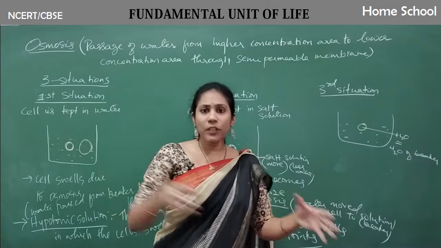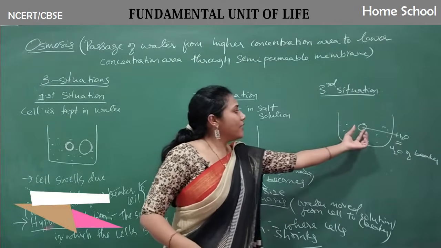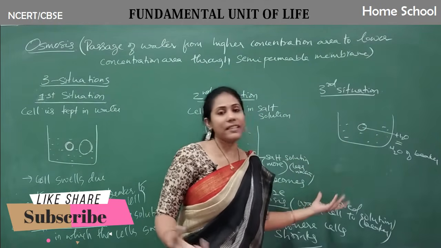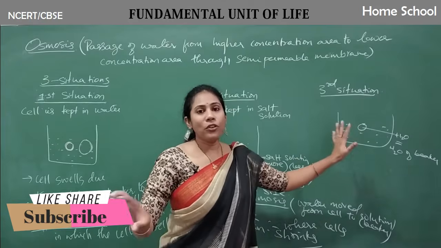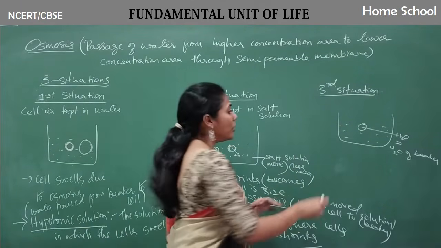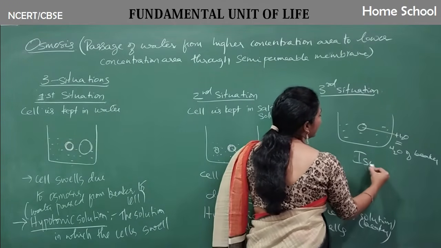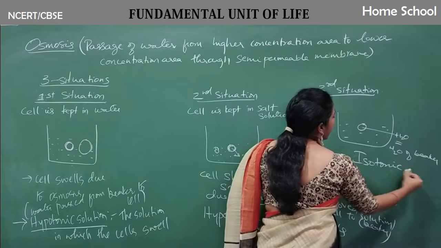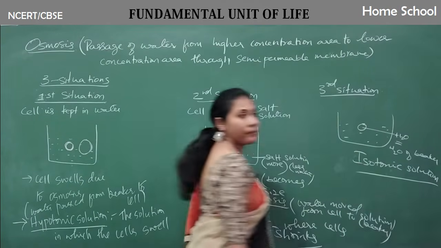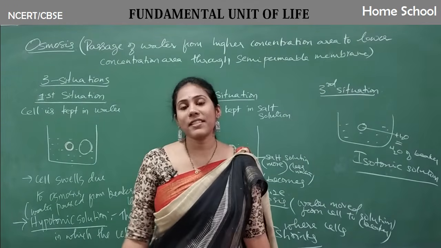Only then would water move from the higher area to the lower area. But here the amount of water present in the cell is almost equal to the amount of water present in the beaker. So here no shrinking, no swelling takes place. Yes or no? Such a solution is called an isotonic solution. Clear? Fine. So this is all about osmosis, guys.